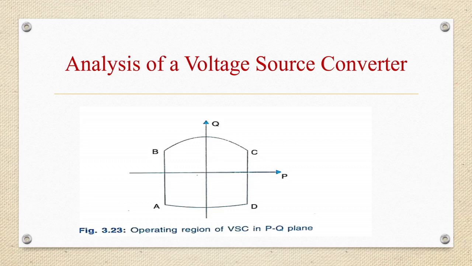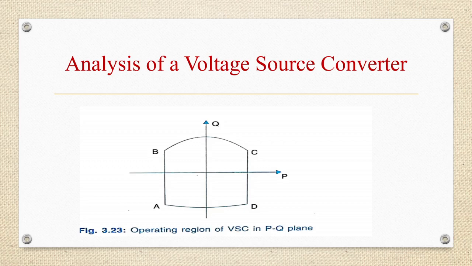VSC based HVDC converters are invariably type 1 converters with control over both the magnitude and phase angle of the injected voltage. So this implies that both the power and the reactive power, that is P and Q, supplied by the converter can be controlled within limits. The typical operating region ABCD in the PQ plane is shown in the figure. Here the lines AB and CD are due to the maximum DC power that is carried by the HVDC cable due to the upper limit on the DC current.